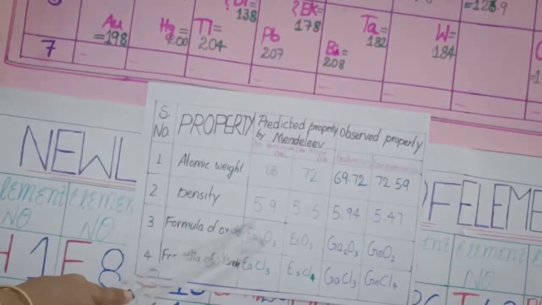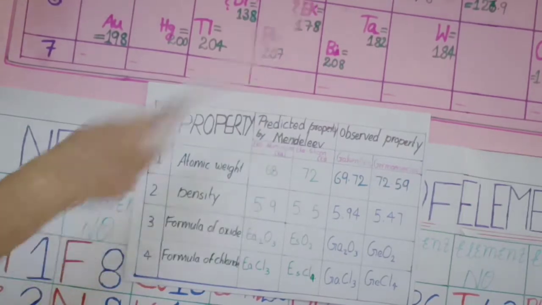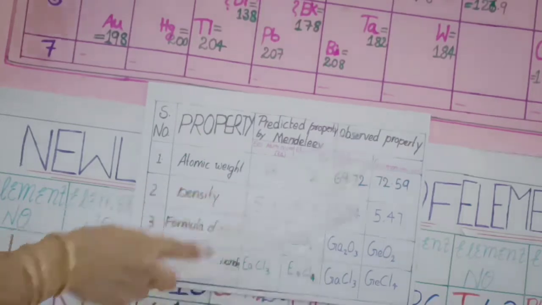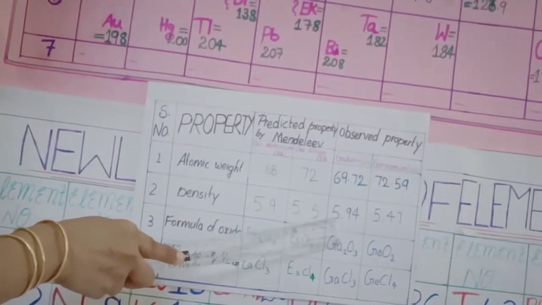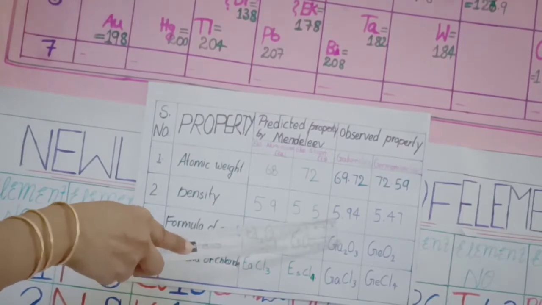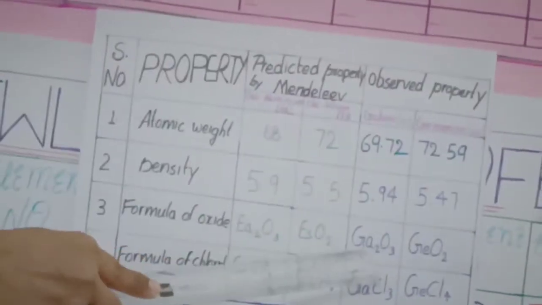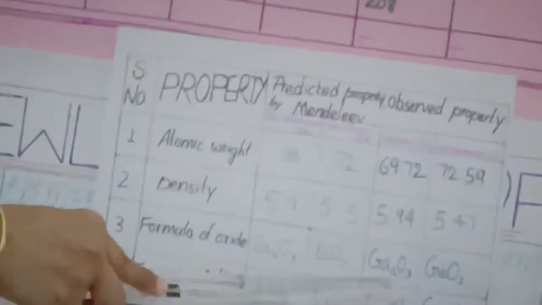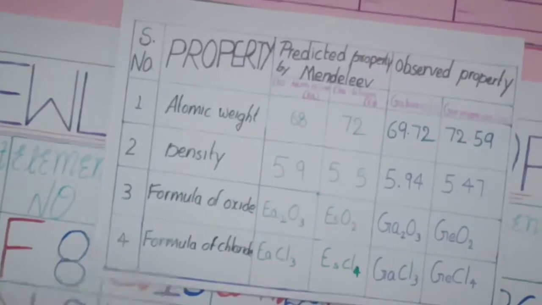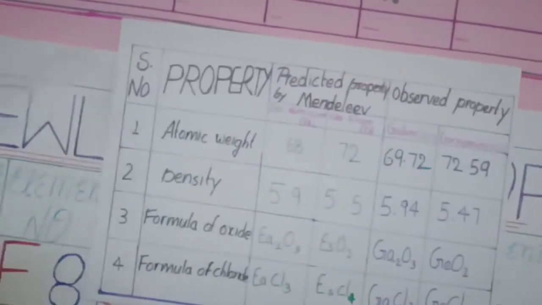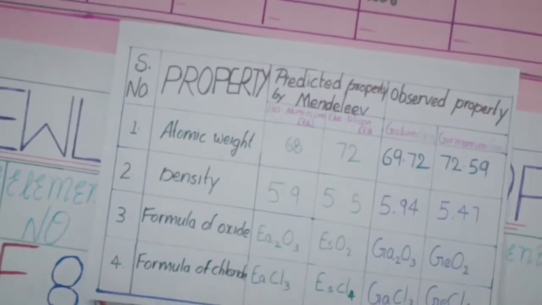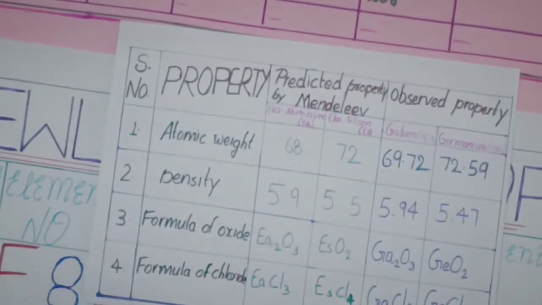And the density, he told that it is 5.9. After the discovery, it is seen that it is 5.94. Also, he told that its oxide formula will be Ea2O3. After the discovery, it is found that it is Ga2O3. Ga means what? Gallium. So Eka aluminium is discovered to be gallium, Eka silicon to be germanium, and Eka boron to be scandium.